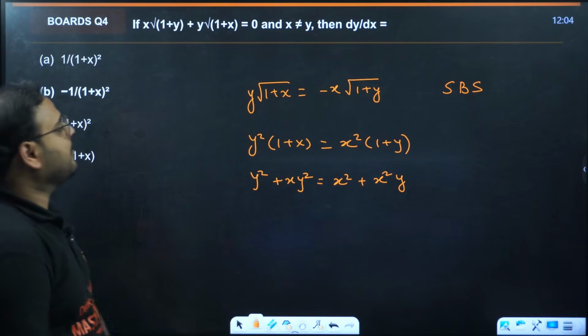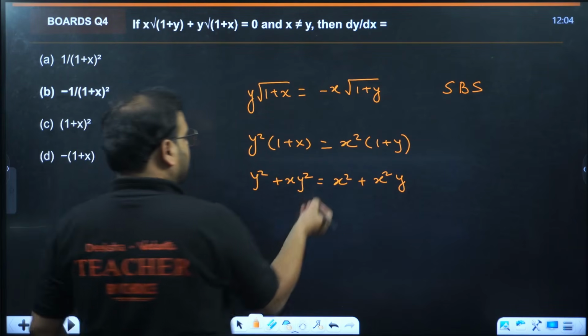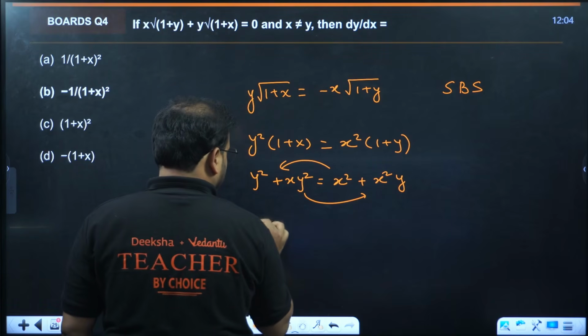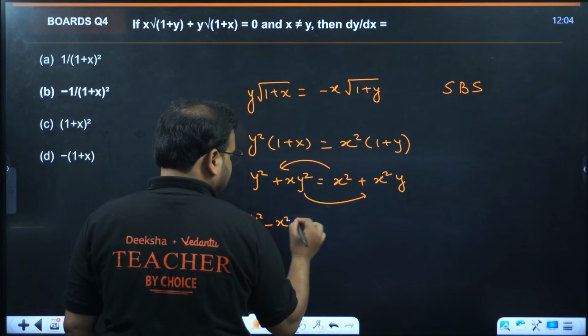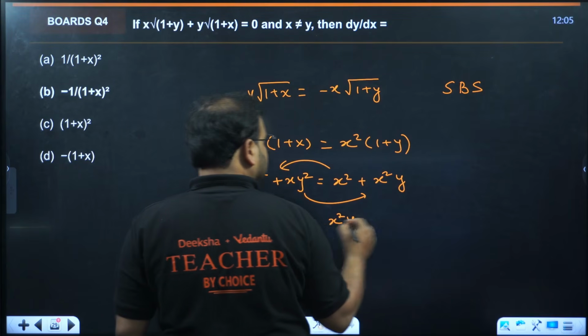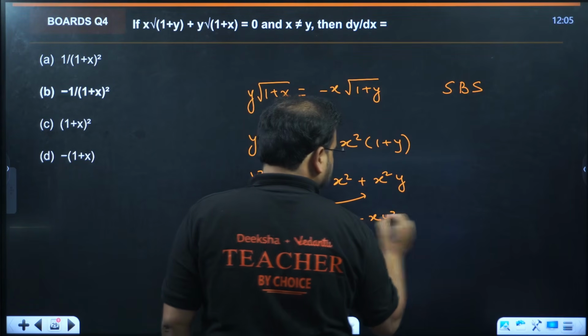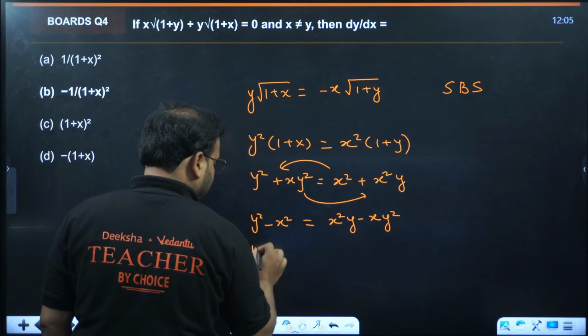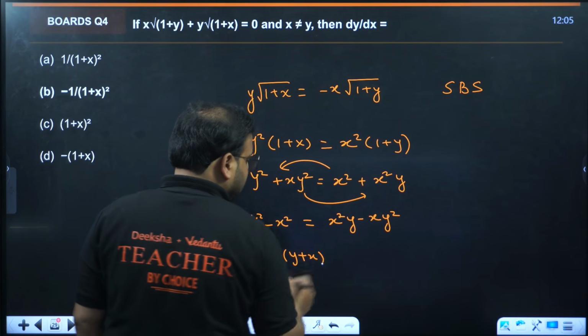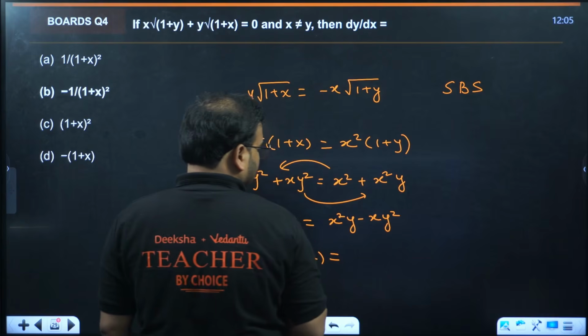Can we move it over here? On this side I'm going to have y square minus x square, and this becomes x square y minus x y square. Here the formula is there, y minus x and y plus x.